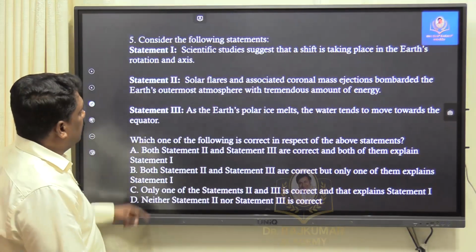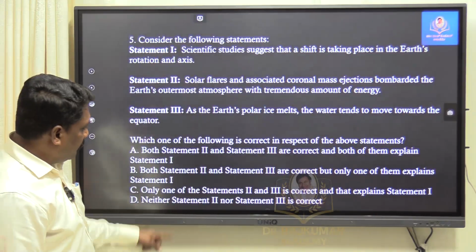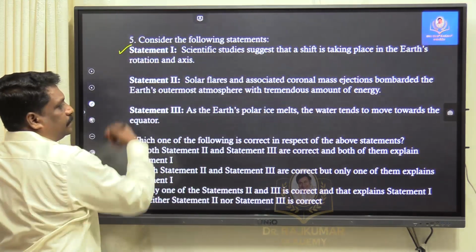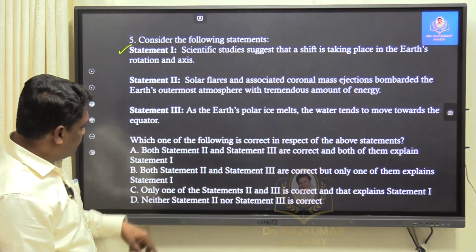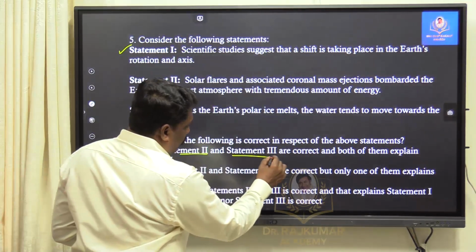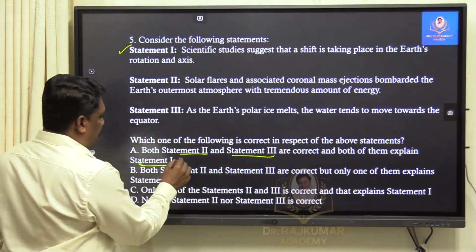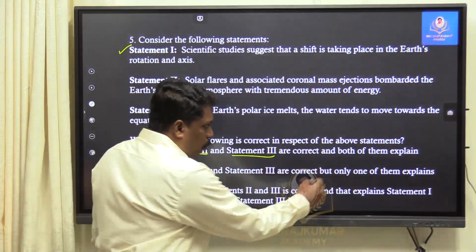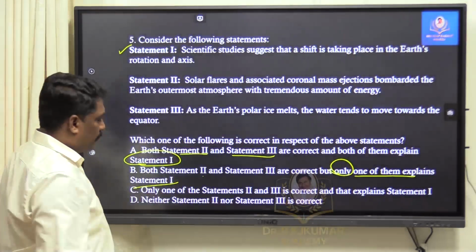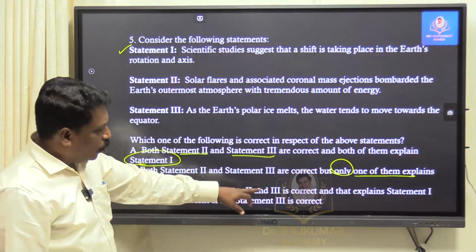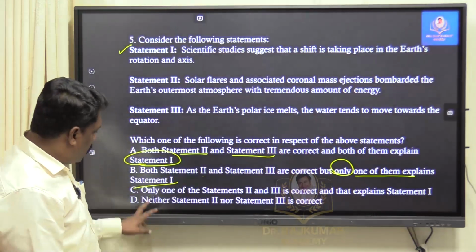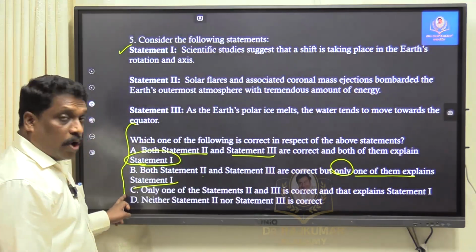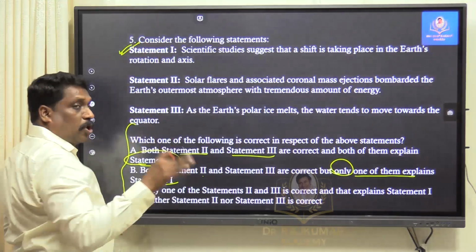Now, what is very interesting here, they give you 3 statements, but if I analyze these statements, everywhere I understand statement 1 is right. Because when I read option A, both statement 2 and statement 3 are correct, and both of them explain statement 1. Option B, statement 2 and statement 3 are correct, but only one explains statement 1. Option C, only one of statement 2 and 3 is correct, and that explains statement 1. Option D, neither statement 2 nor statement 3 is correct. It means if I analyze all this, one thing I can conclude: statement 1 is always correct.